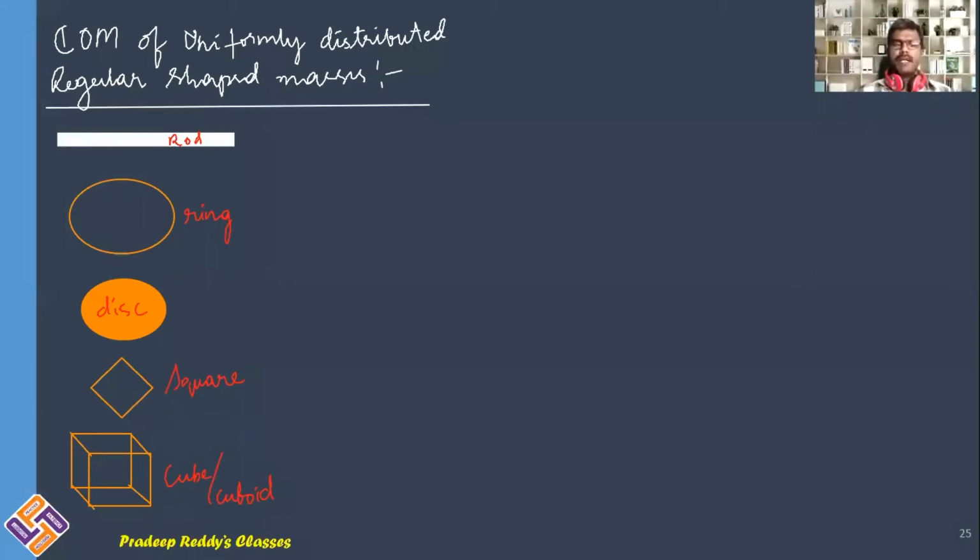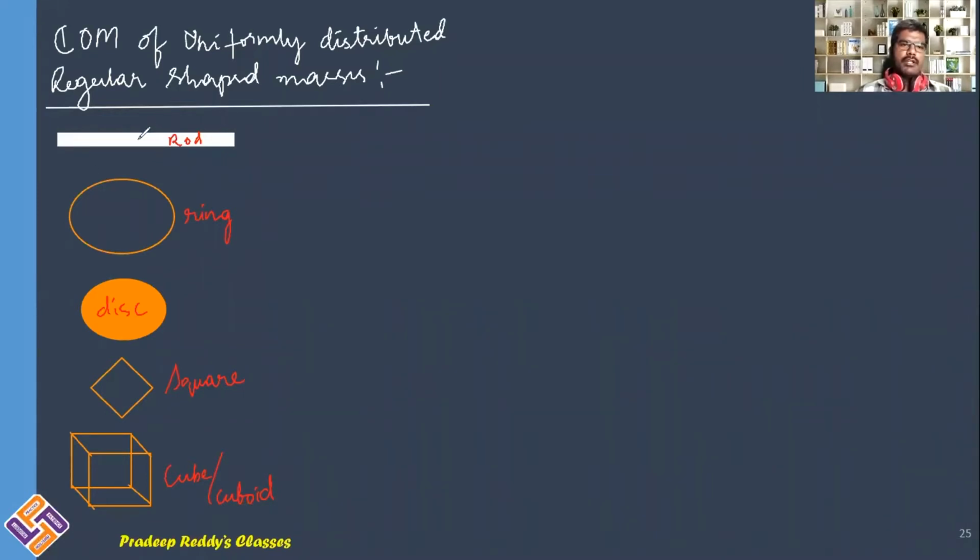Students, in the past lecture, we discussed the center of mass of a rod and the center of mass of a semicircular ring. Likewise, when we are dealing with the center of mass of uniformly distributed extended masses, such as a rod, ring, disc, square, cube or cuboid, these are all uniformly distributed masses and they are regular shaped objects. They are not irregular, they are regular. So when we deal with this kind of object, the center of mass will usually be their geometric center.